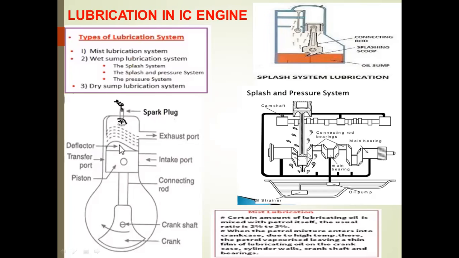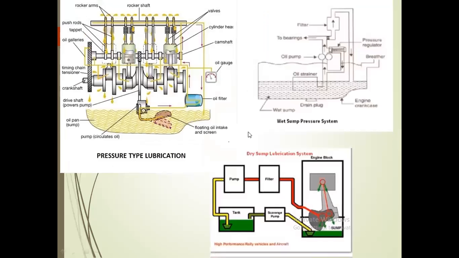So this type of system is used for the flash and the pressure system. Next we can discuss the pressure type lubrication system. Nowadays in cars, automobiles, four wheelers, buses and trucks, we use this type of system. Here the oil sump is present, and from the oil sump there is a separate pump available.